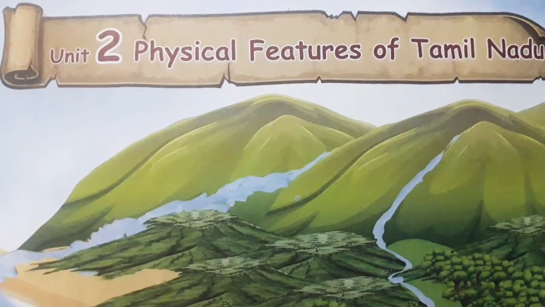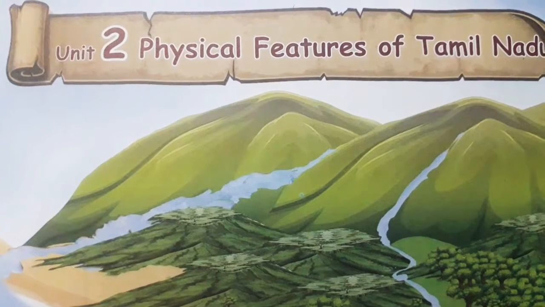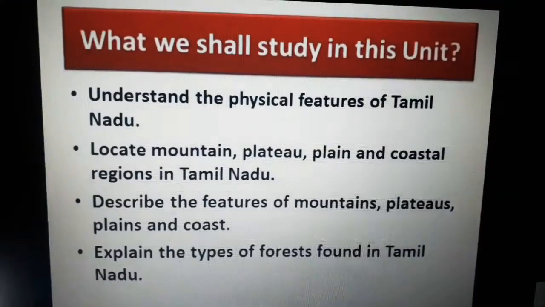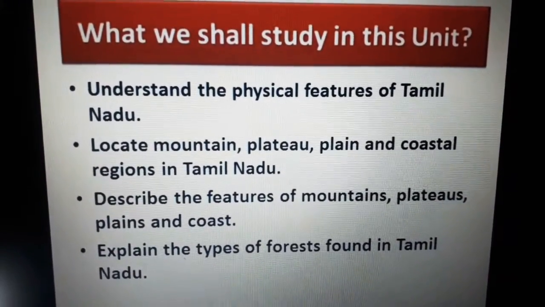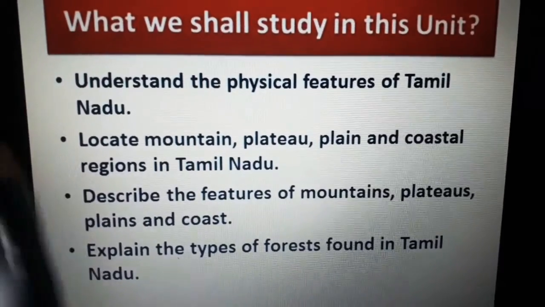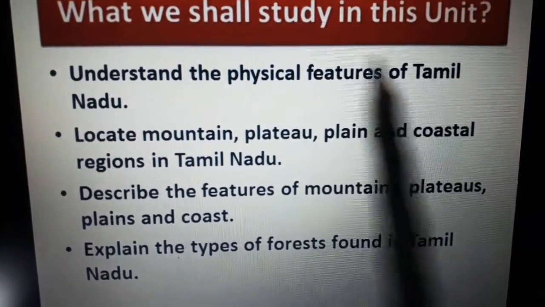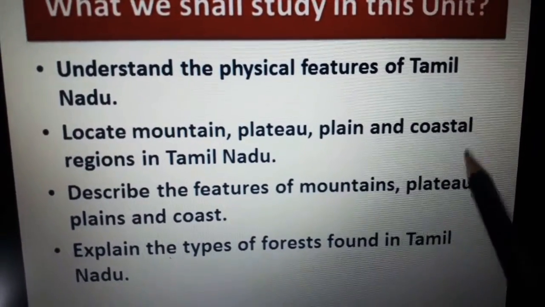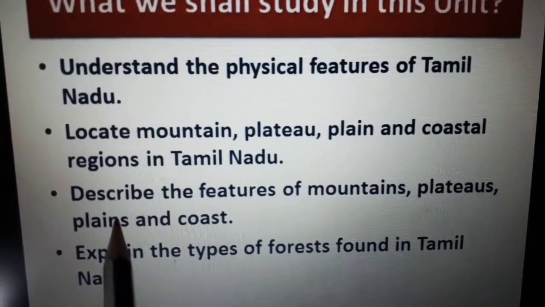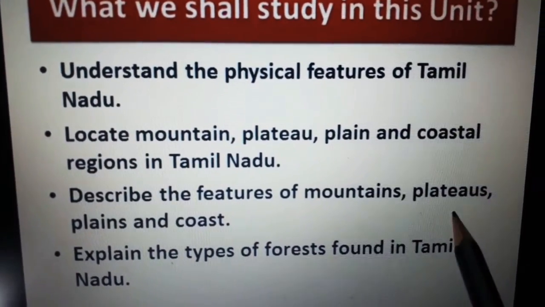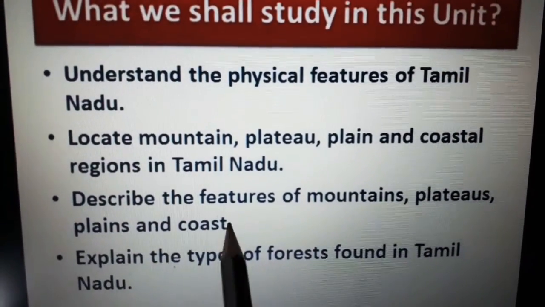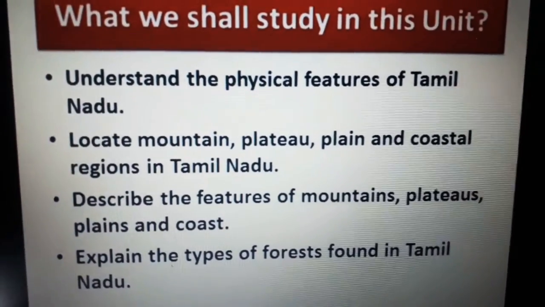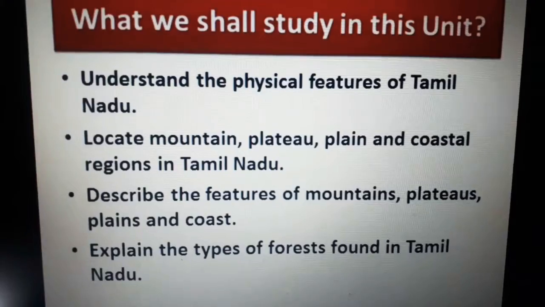Today we are going to start one new lesson, that is Unit 2 Physical Features of Tamil Nadu. First let's see what we are going to learn in this lesson. Understand the physical features of Tamil Nadu. Locate mountain, plateau, plain and coastal regions in Tamil Nadu. Describe the features of mountains, plateaus, plains and coast. Explain the types of forest found in Tamil Nadu. These are the topics we are going to learn in this lesson.